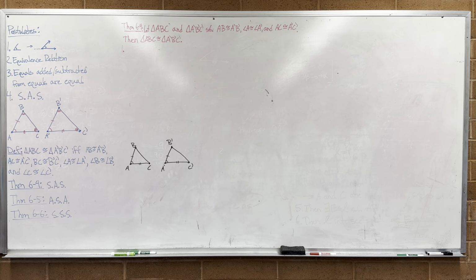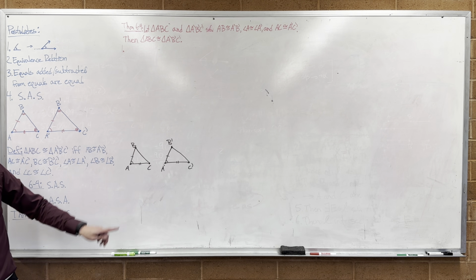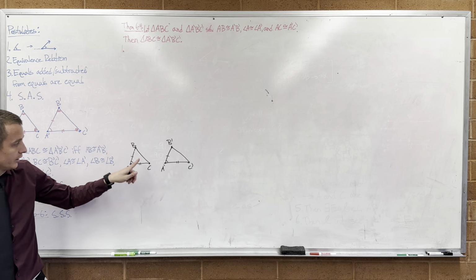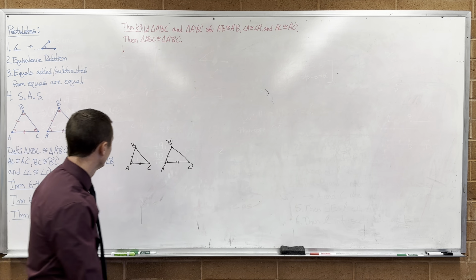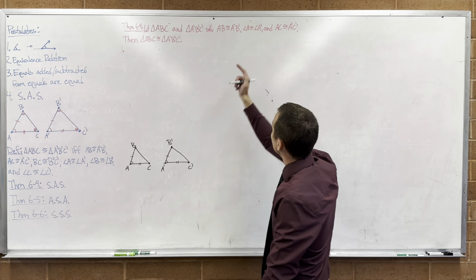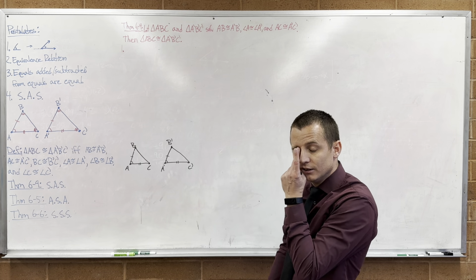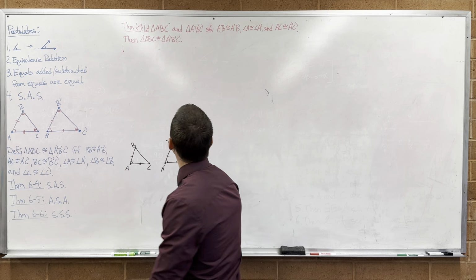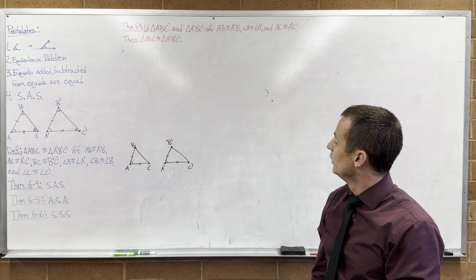Okay, so what am I going to do next? We're trying to prove it. I need to show that that angle is congruent to that angle, and that angle is congruent to that angle, and this side is congruent to that side. And then we're done. So what's first? Well, AB is congruent to A prime, B prime. So assume that. That's already given to me, so we don't have to write it down. It wasn't if, it was let. You can already assume what's in the let. If it said if, then I would have started out with let that. So we'll assume we already have that and continue from there. So now what do we do?